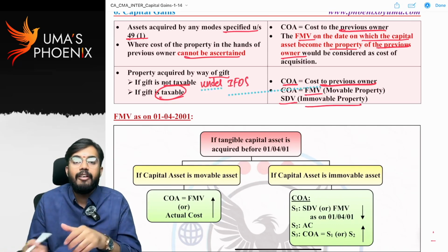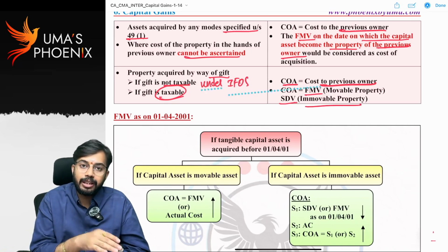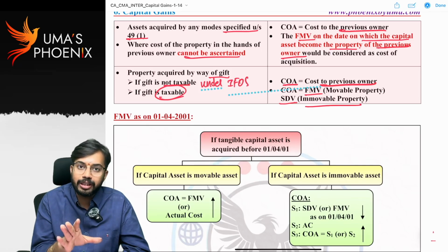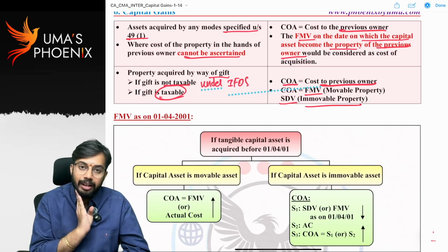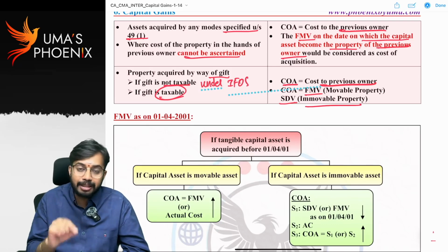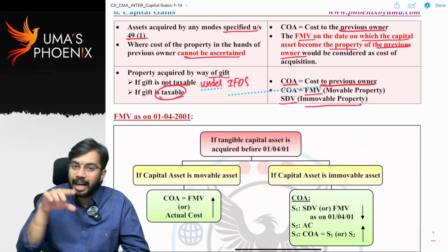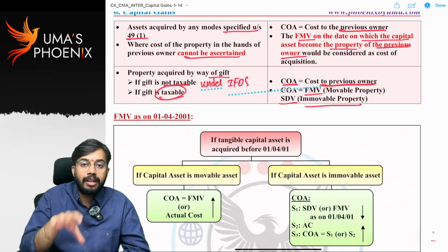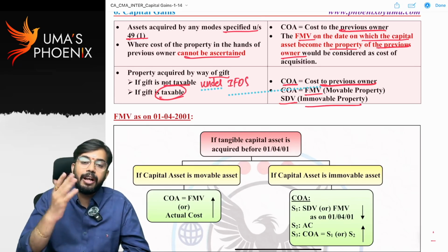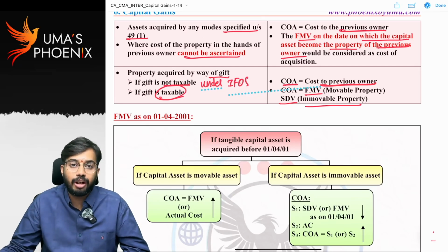Very simple. If the value of the gift is less than 50,000, it is not taxable under other sources, so cost of the previous owner we will take. If the value of the gift is taxable under other sources, then whatever amount is taxable, whatever fair market value is taxable, such fair market value we will take as cost of acquisition.